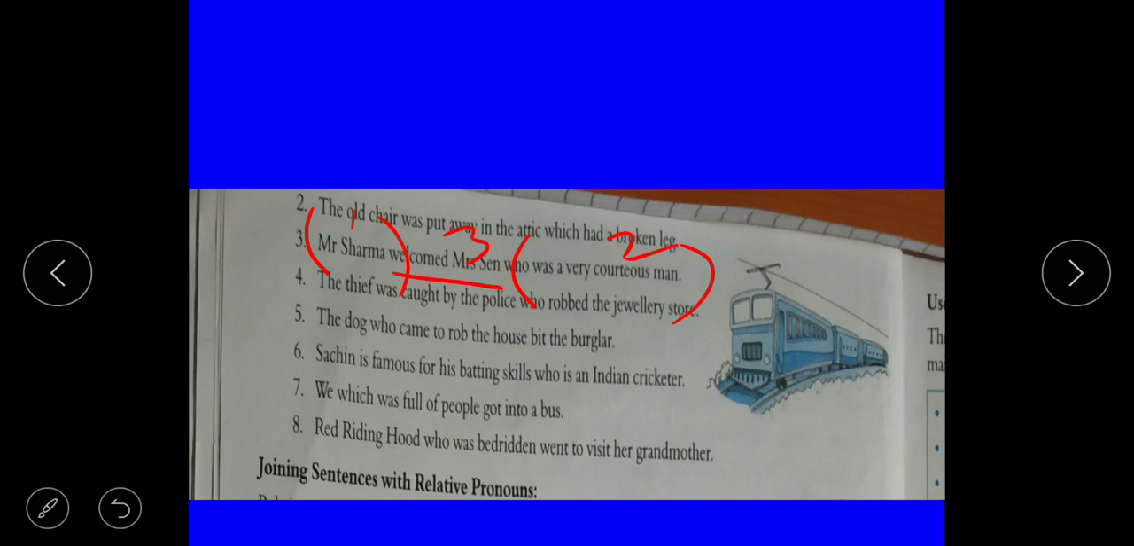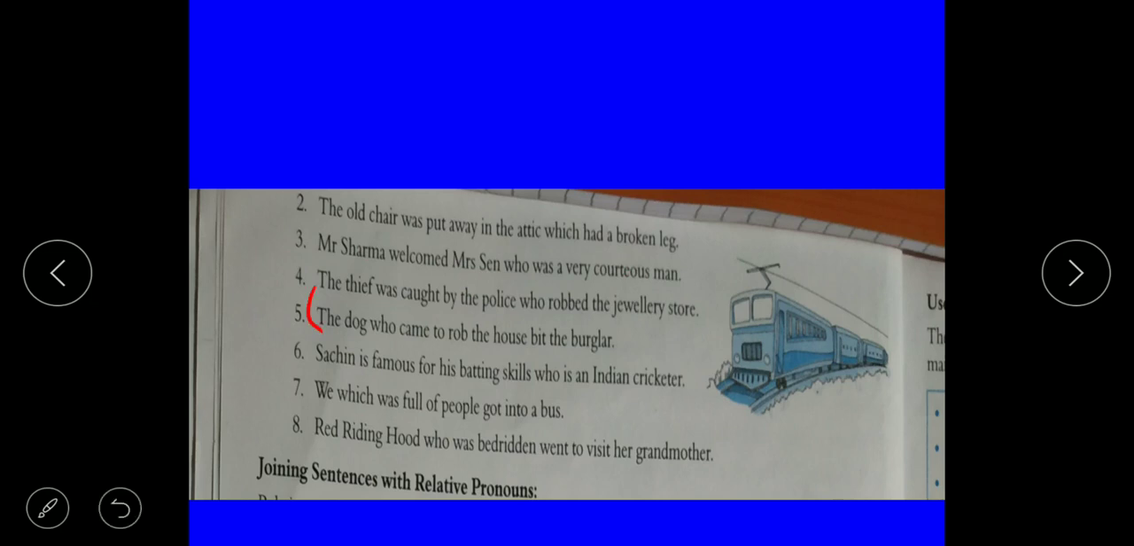Next, the thief was caught by the police who robbed the jewelry store. Who robbed the jewelry store? The thief. Then the order of the sentence must be, first write the thief who robbed the jewelry store was caught by the police. Next, the dog who came to rob the house bit the burglar. No. Then what will come? The dog.